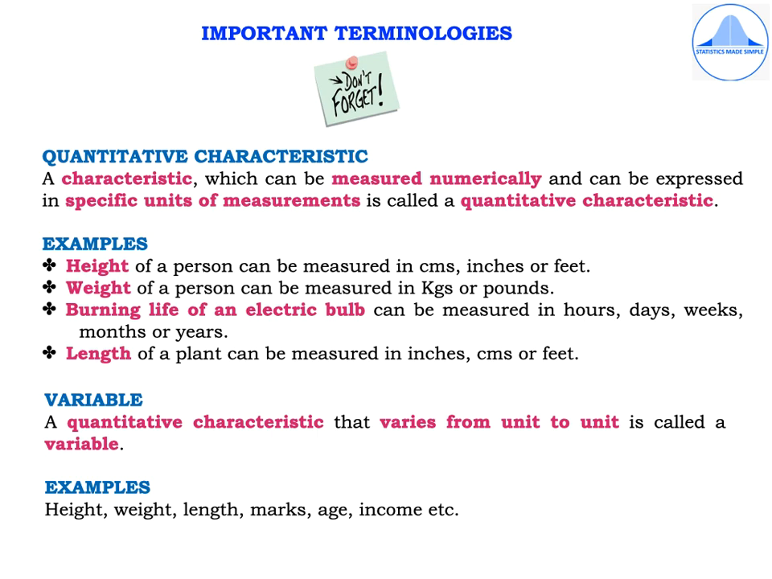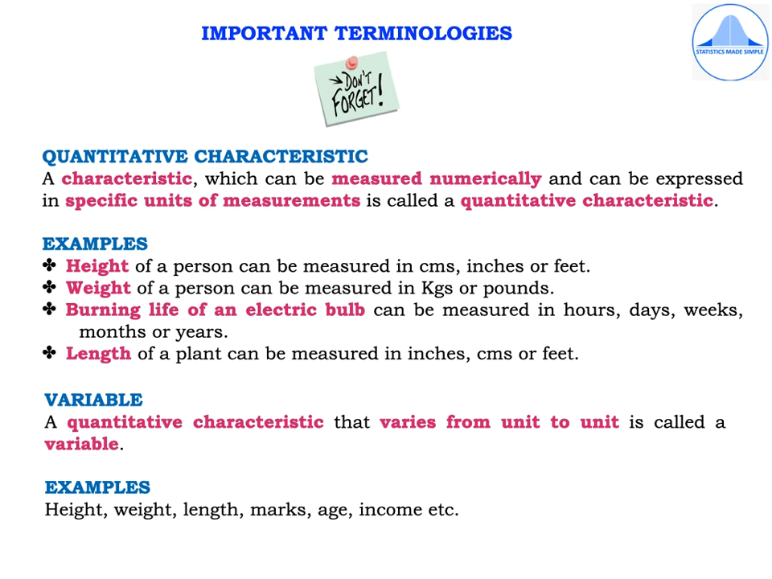Similarly, weight of a person can be measured numerically and it can be expressed in kilograms, that is kgs, or in pounds. Burning life of an electric bulb, that means for how long an electric bulb will burn, can be measured in terms of hours, days, weeks, months, or years. The length of a plant can be measured in inches, centimeters, or feet.